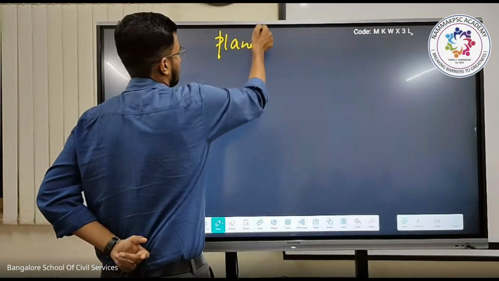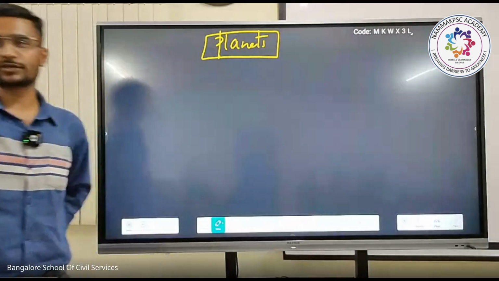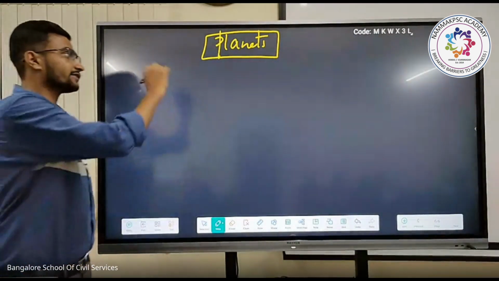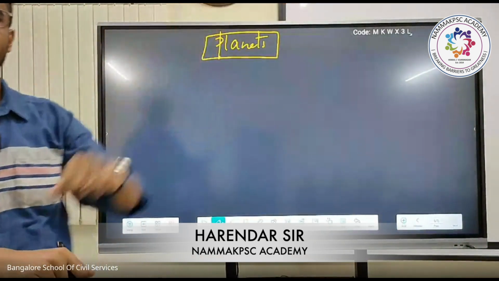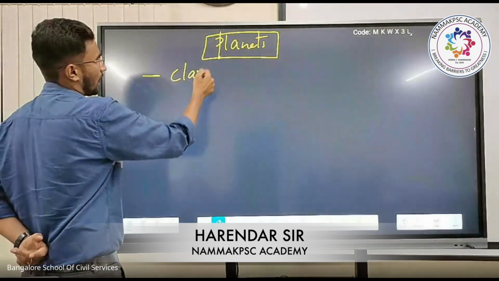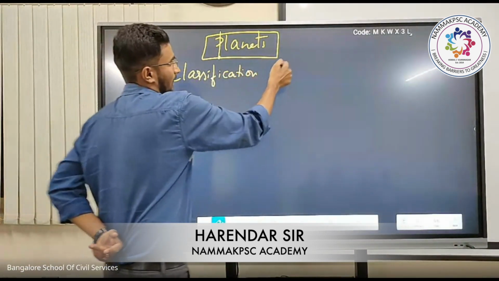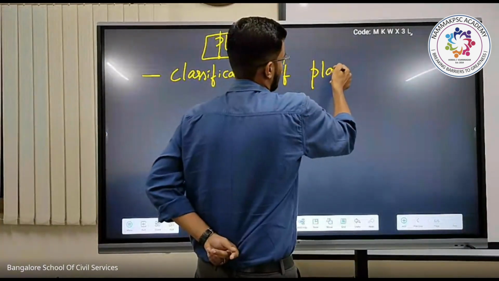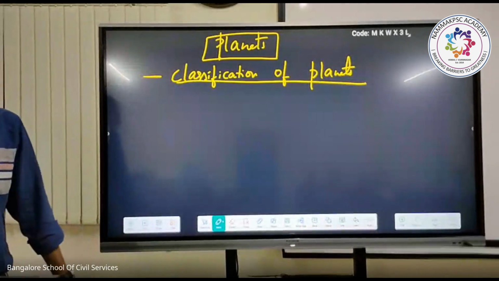Next one is the planets. Till now we have discussed mainly about the definition and composition. We have discussed about measurement also. Next major one here is the classification of the planets.